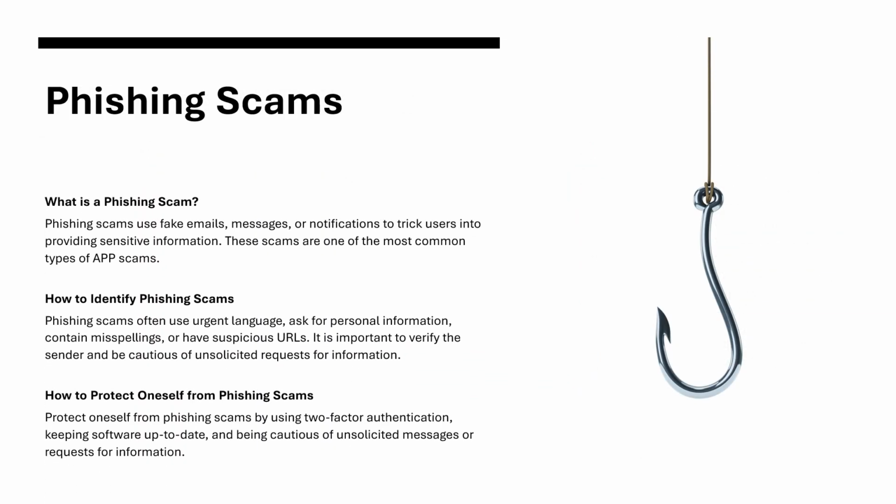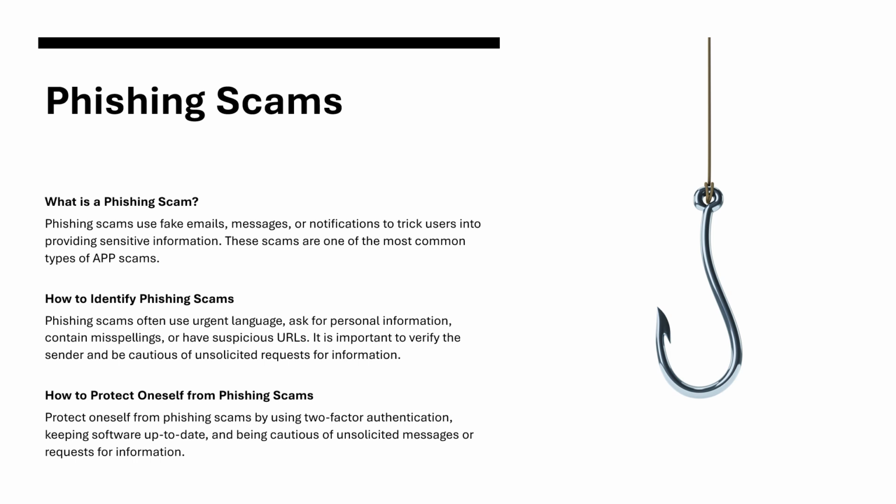Phishing scams. What is a phishing scam? Phishing scams use fake emails, messages, or notifications to trick users into providing sensitive information. These scams are one of the most common types of APP scams.